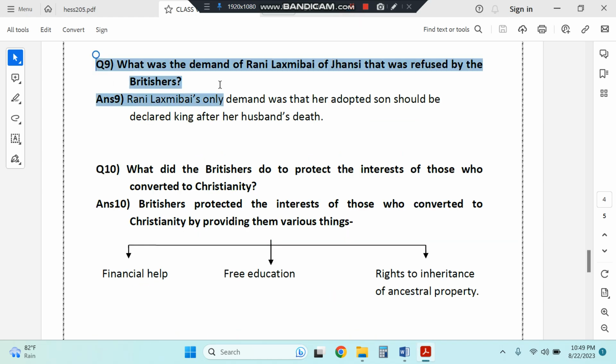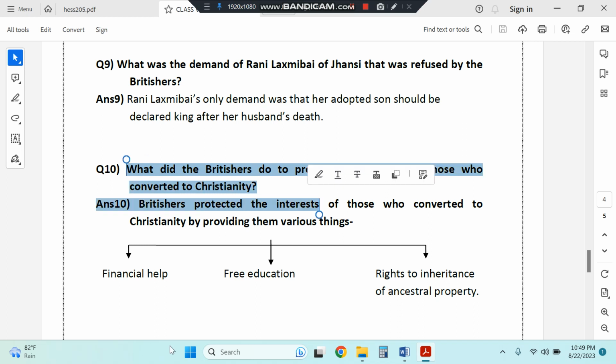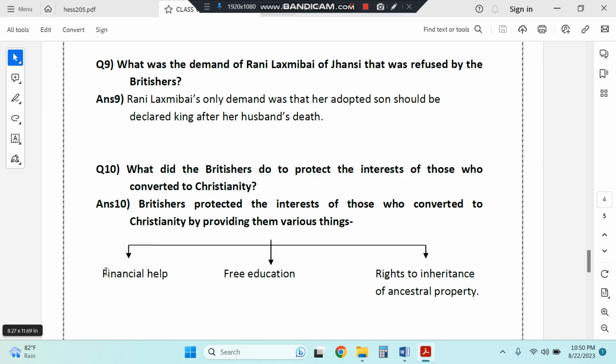What was the demand of Rani Lakshmibai of Jhansi that was refused by the Britishers? So Rani Lakshmibai's only demand was that her adopted son should be declared king after her husband's death. What did the British do to protect the interests of those who converted to Christianity? So they were provided financial help, free education, and right to inheritance of ancestral property.